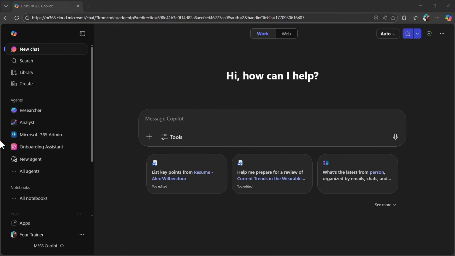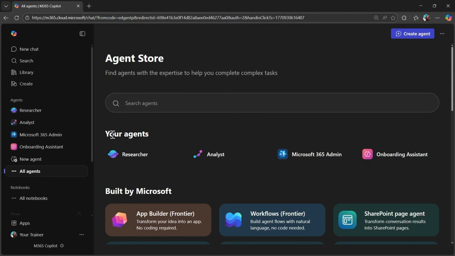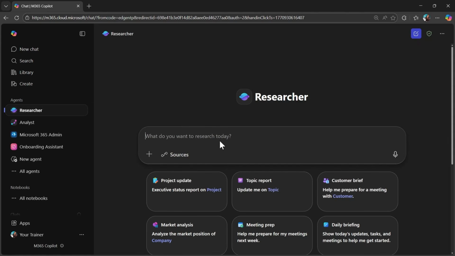To find the researcher agent, I will open my Microsoft 365 Copilot, and on my left side, I have my agent list. The first agent available here is my researcher agent. If you don't see it, you also have it in your all agents list straight here. It's a pre-built agent available to you.